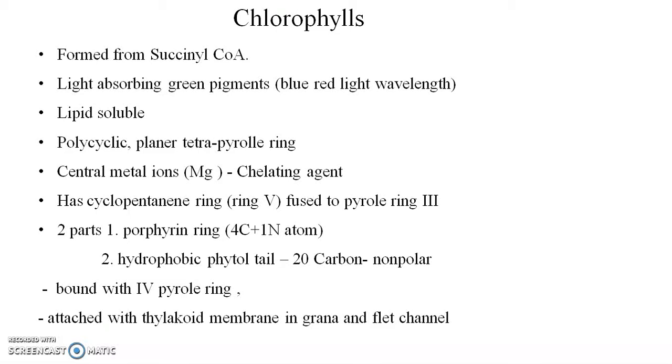The central metal ion is magnesium, which acts as a chelating agent. It has a cyclopentane ring, ring 5, fused to pyrrole ring 3. It has two parts: the porphyrin ring, with 4 nitrogen atoms on it.